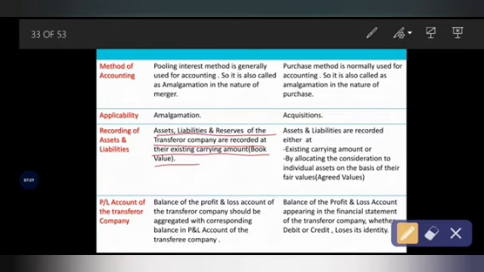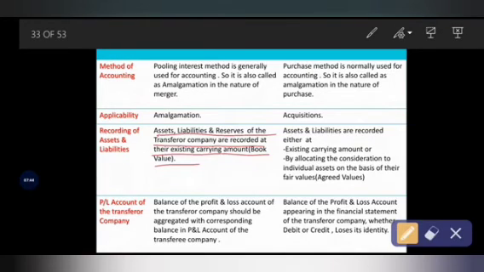Now you will get an idea, right? The transferor company will record its assets and liabilities based on the existing carrying amount, that is nothing but book value. So based on book value, it will record the value of assets and liabilities in its books of account.